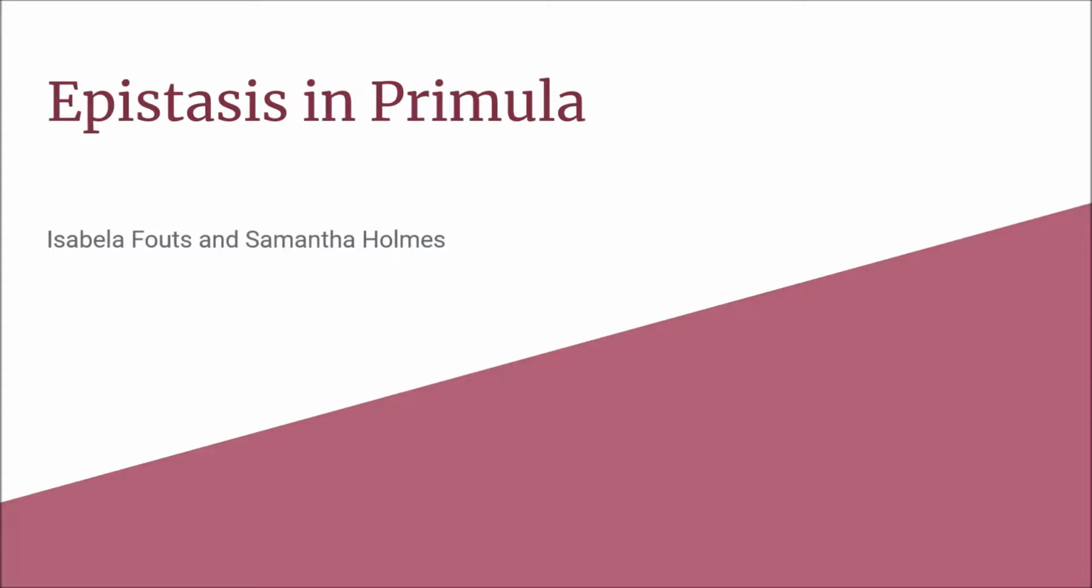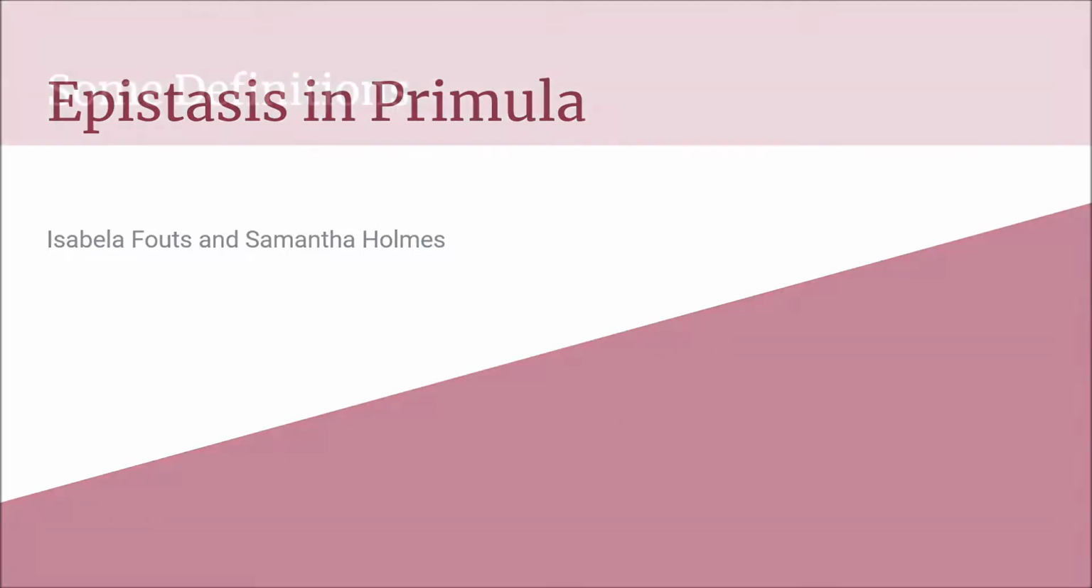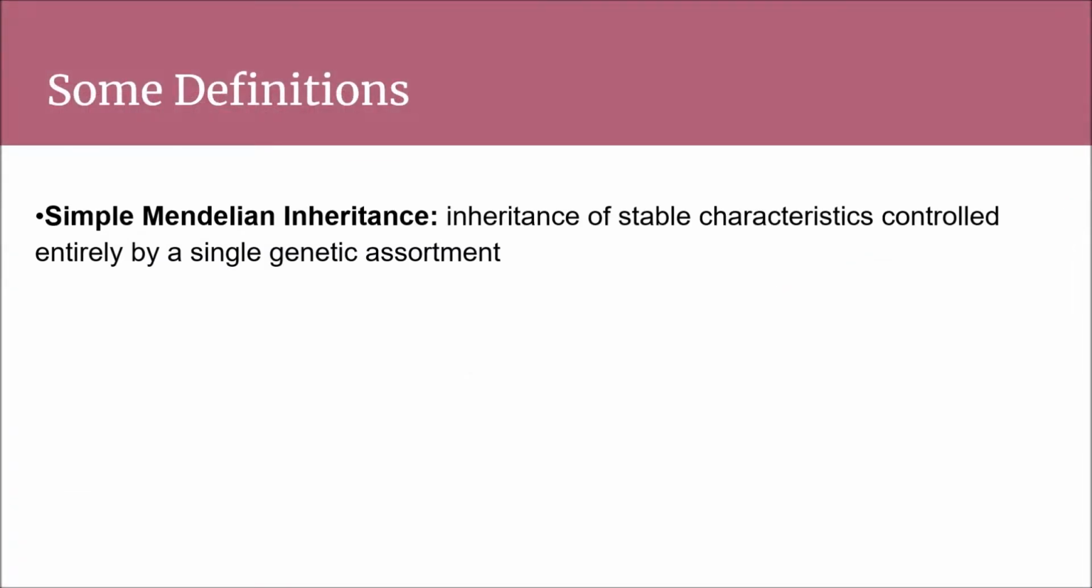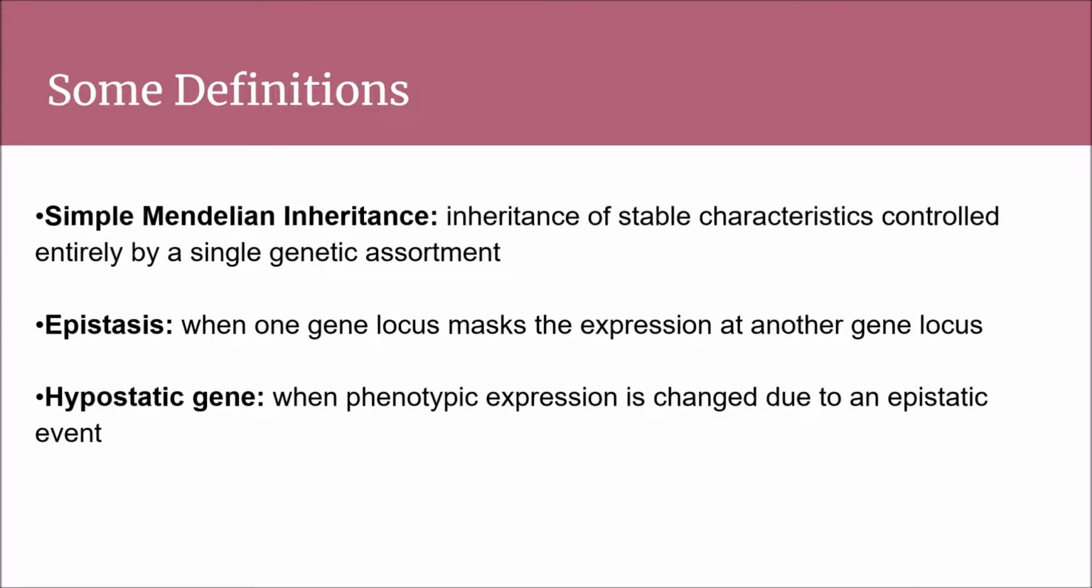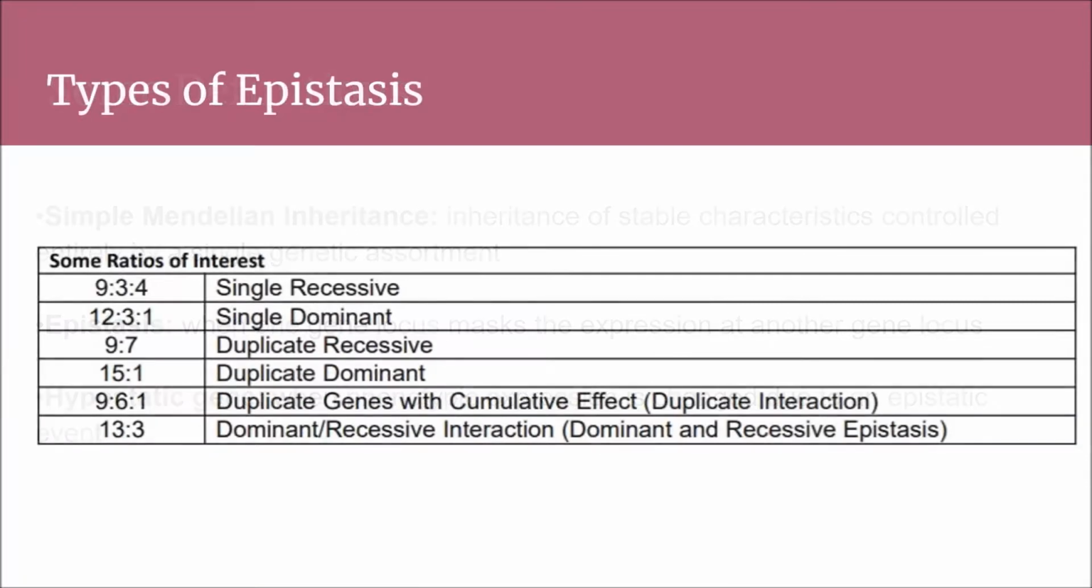Today we're going to explore epistasis in the Primula plant. We'll start with some basic definitions. Simple Mendelian inheritance should be the form of inheritance that everyone is most familiar with. Epistasis, however, is a different type of inheritance that results from the masking of a gene locus. When phenotypic expression is altered from an epistatic event, we call it a hypostatic gene.